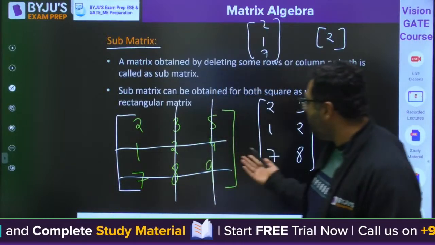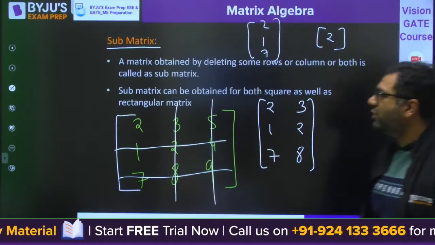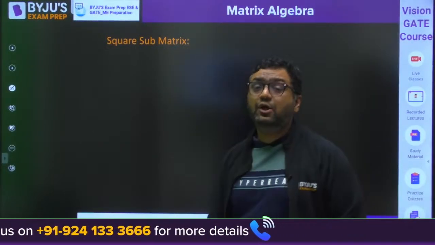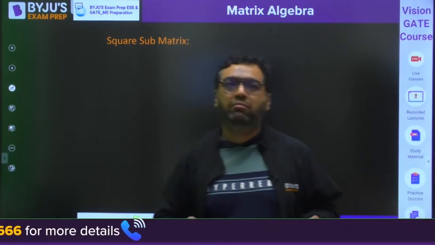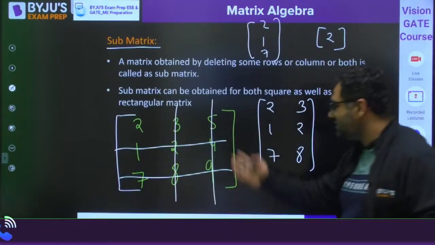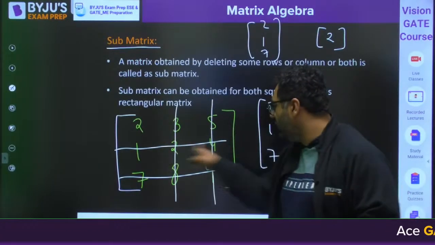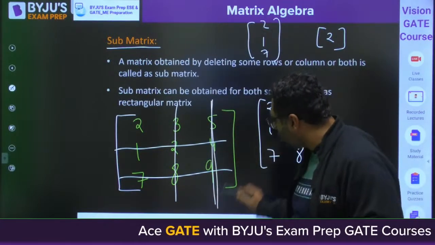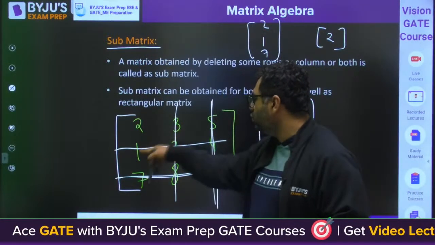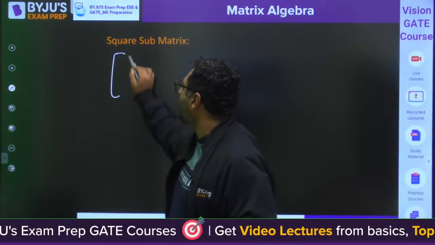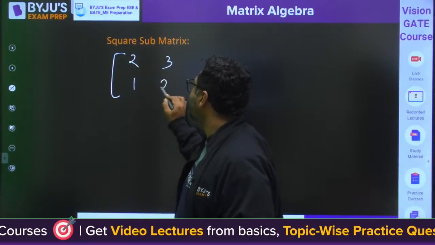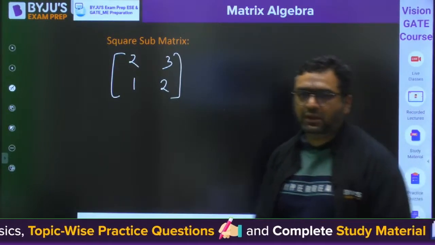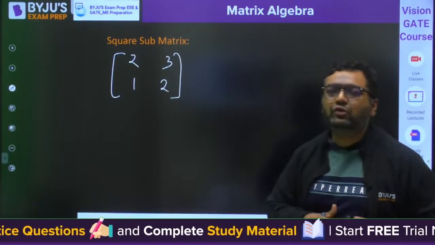Now my dear, this submatrix, you can have rectangular and square both. But when we are talking about the square submatrix, it is one for which the numbers of rows and columns are equal. Like if you see this 2, 3, 5, 1, 2, 4, 7, 8, 9. So my dear, if you delete this row and this column, you would get 2, 3, 1, 2. Then it is said to be the square submatrix. Okay, so this is how we are going to have the submatrices.